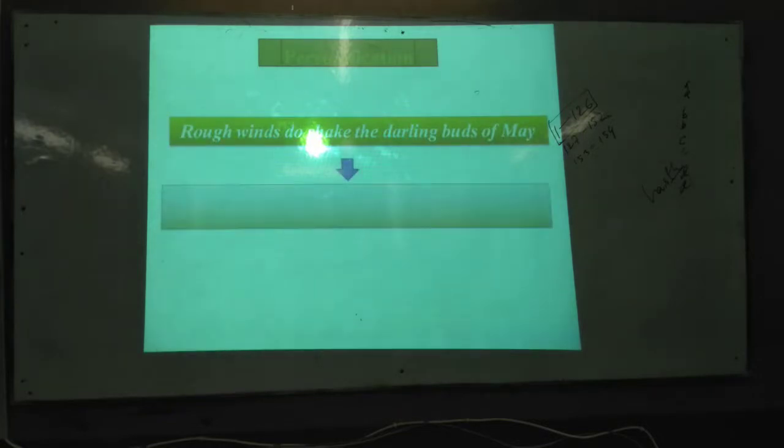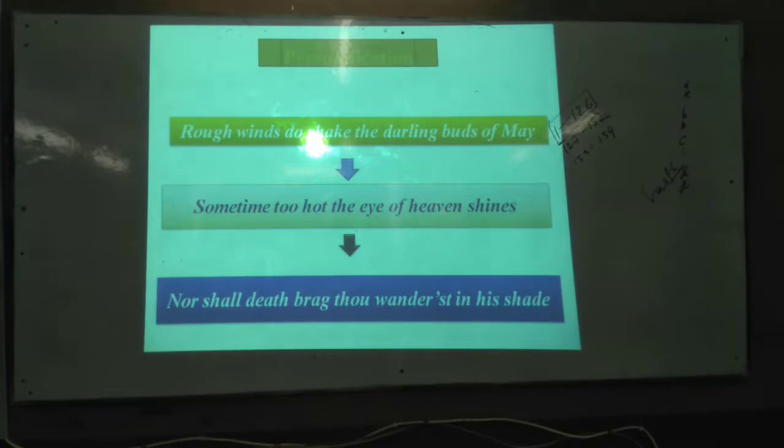And then personification is already here. Last line: rough winds do shake. Winds are shaking. So here we have seen that winds are personified. Sometimes too hot the eye of heaven shines. Here, eye of heaven shines.